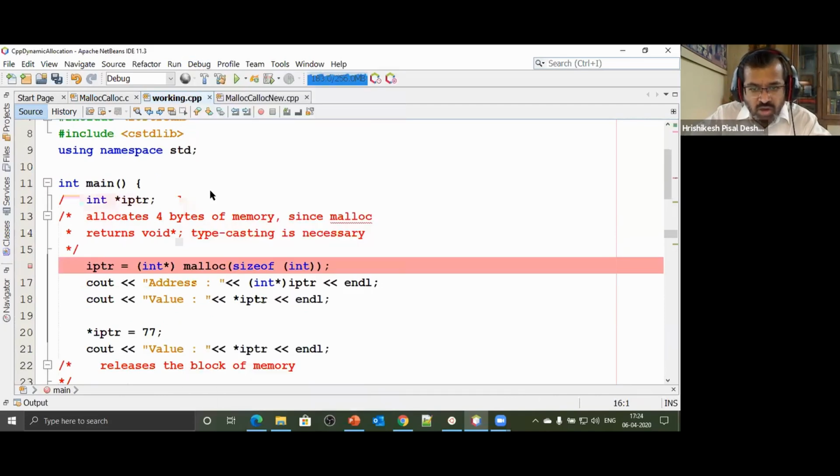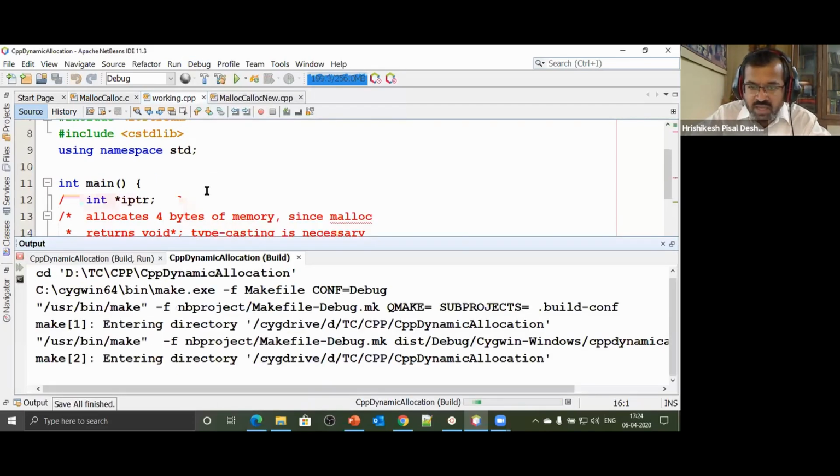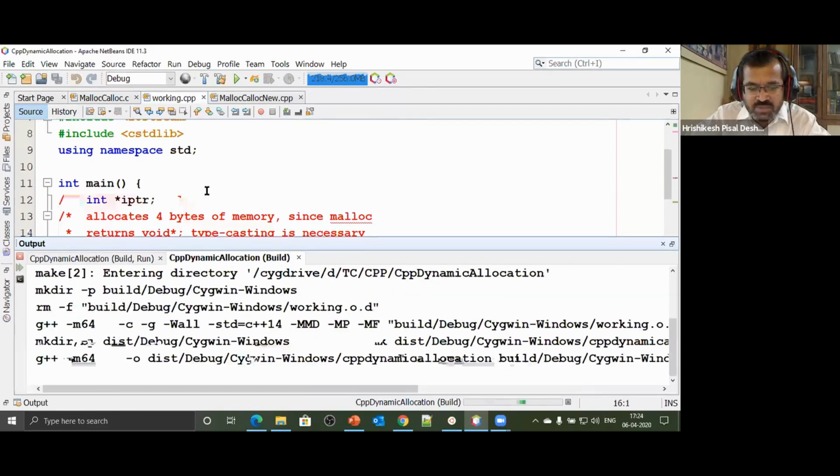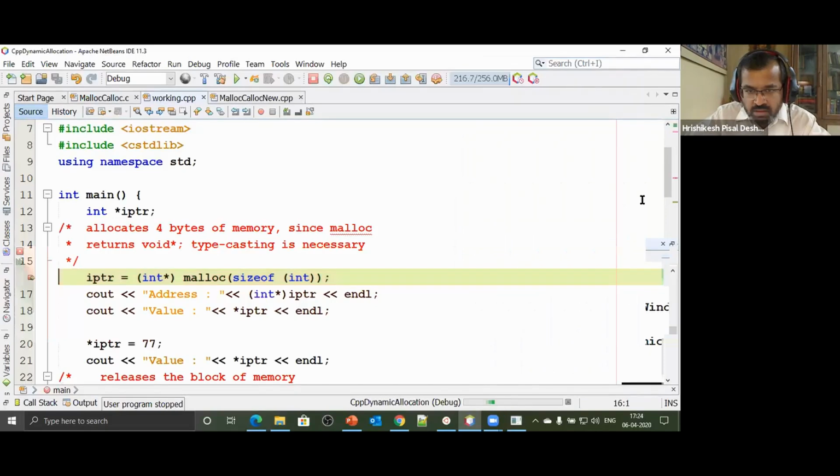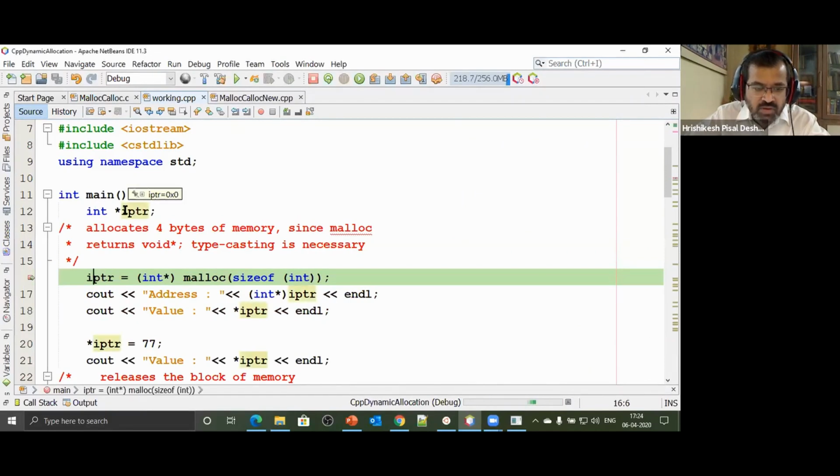New means operator new which has been made available in C++, and there are fantastic new things that are available in C++ which I plan to discuss next time with you. So I say malloc size. Look at this. This pointer is currently having some garbage value. Oh, luckily it is 0 only. That's null. There is a very interesting discussion that we are going to have about this 0 and null, 0, nullptr, because 0 is null and nullptr. So I'm going to have that discussion as well. But let's not bother too much about it right now.